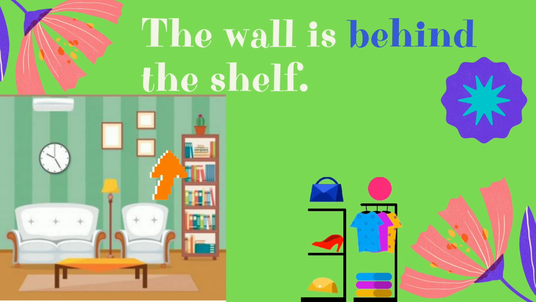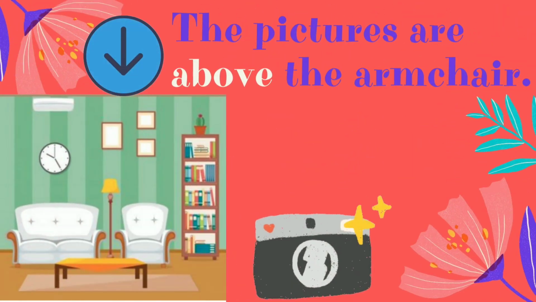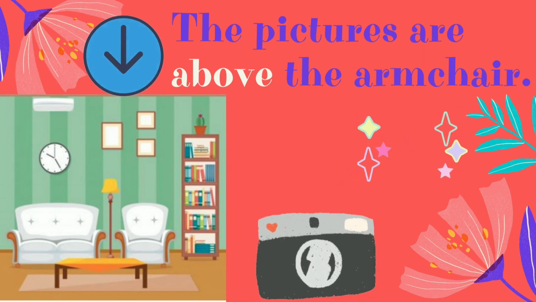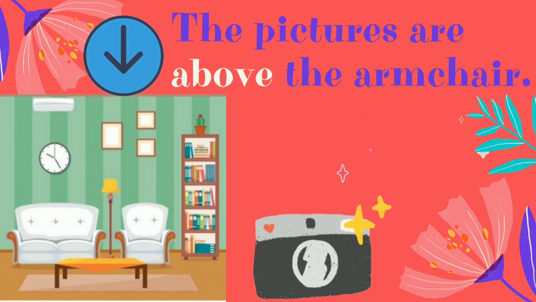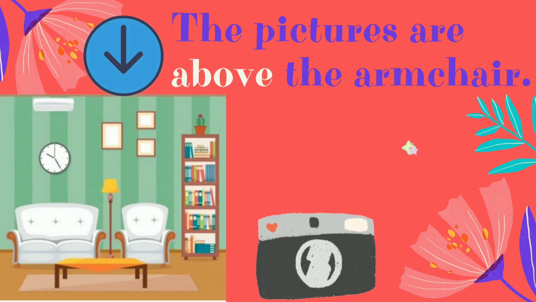Okay, the other example is the wall is behind the shelf. You can see in here the shelf is in front of the wall, right? That's why we can say the wall is behind the shelf. The next example is the pictures are above the armchair. We can see there is the space between the pictures and the armchair. That's why we need to use above, not on.